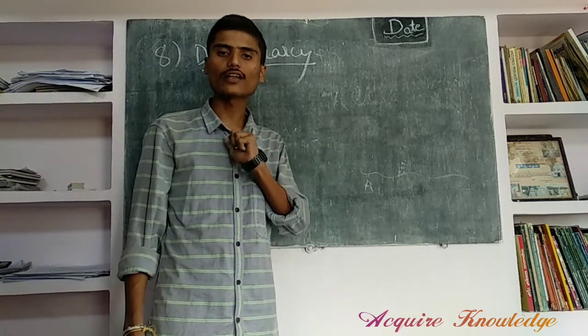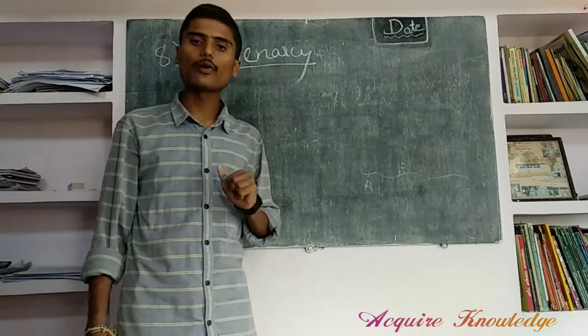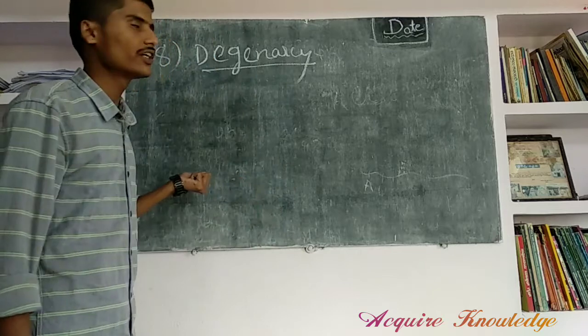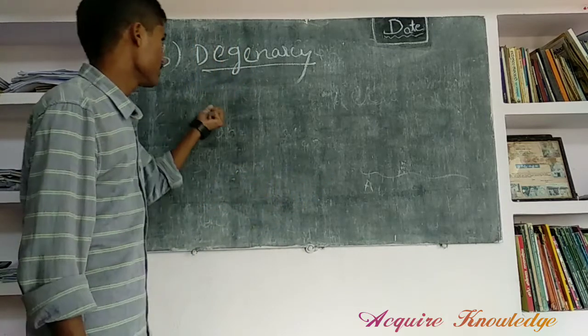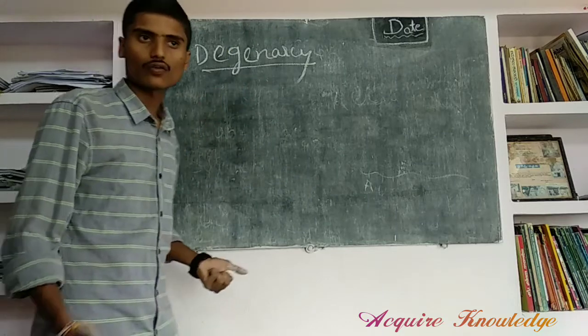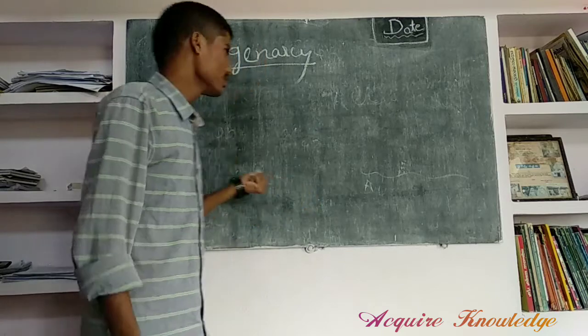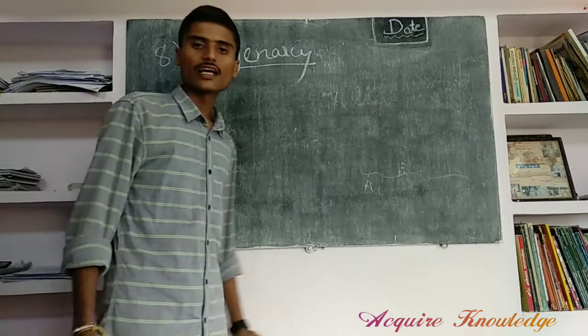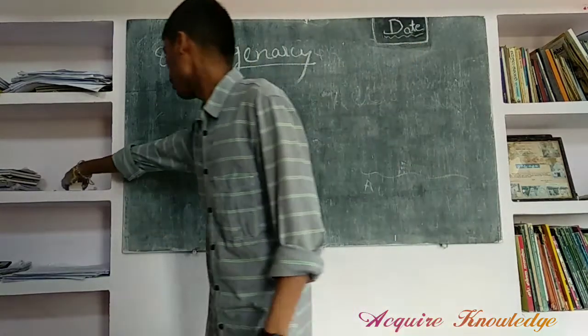They do not code for any amino acid. The remaining 61 codons code for the 20 amino acids, because a few amino acids are coded by more than 2 codons. This phenomenon is called degeneracy. These are all the properties or features of the genetic code.